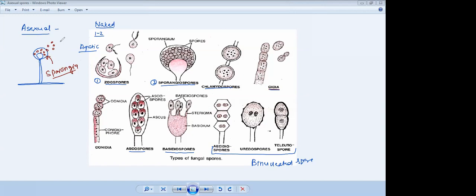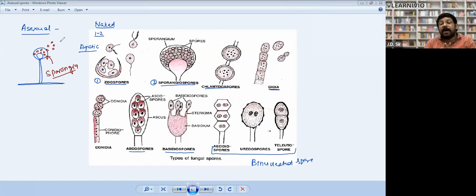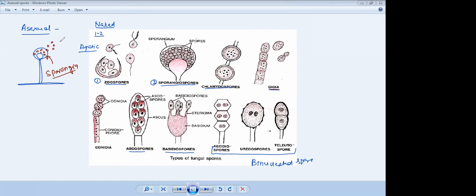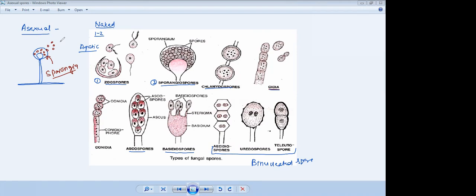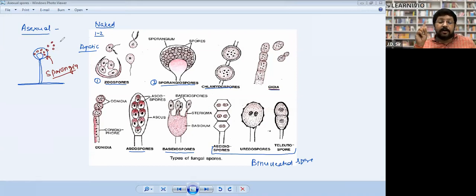But here I cannot see any male part or female part. No. Male and female parts you will get in sexual reproduction. Asexual reproduction takes place from a single parent, so male and female is not possible there. In asexual reproduction, there will be only one parent.